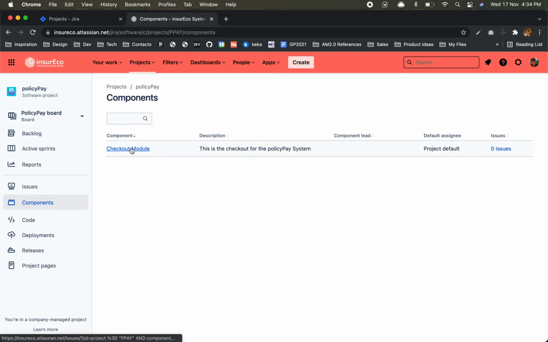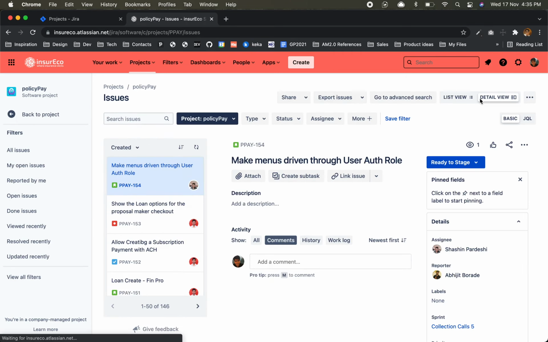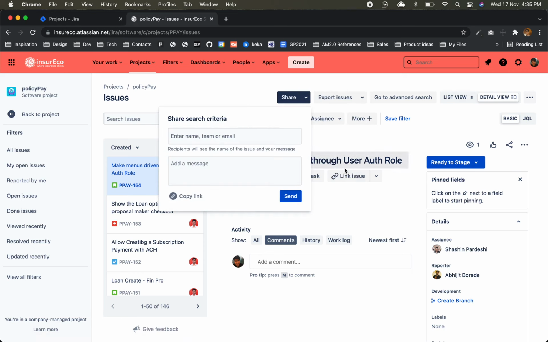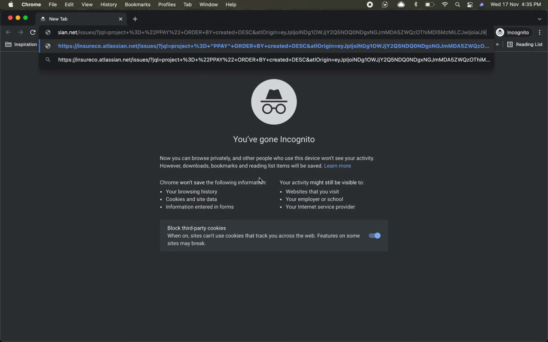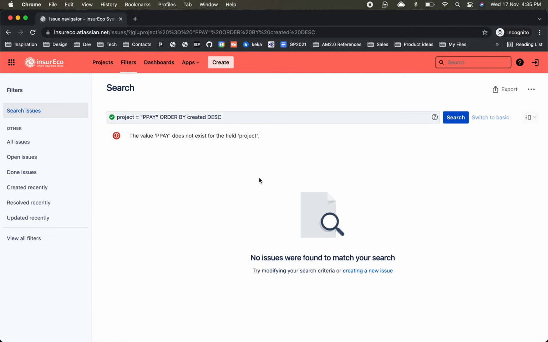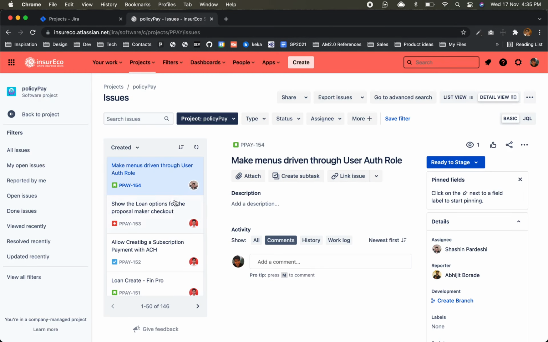Checkout module, this is the component. They have issues, detailed view, list view, advanced search, export issues, Word, Excel, PDF, share, copy link. What is this share? Without login, I can see a few things.